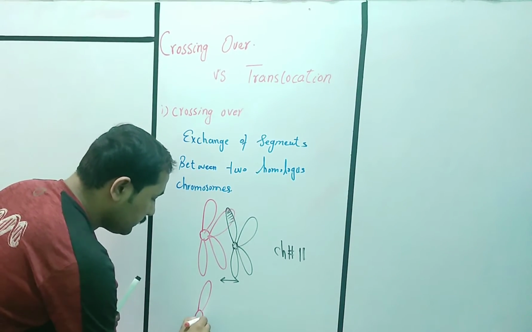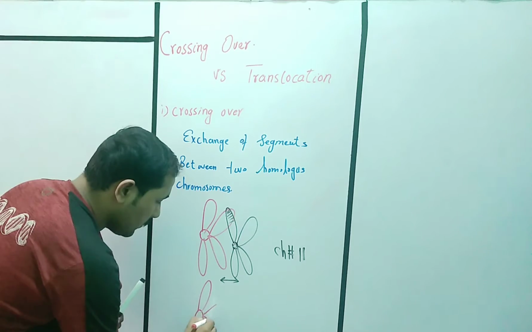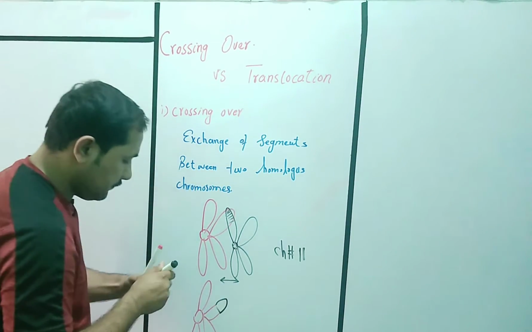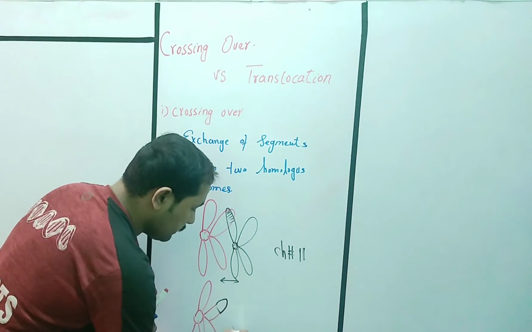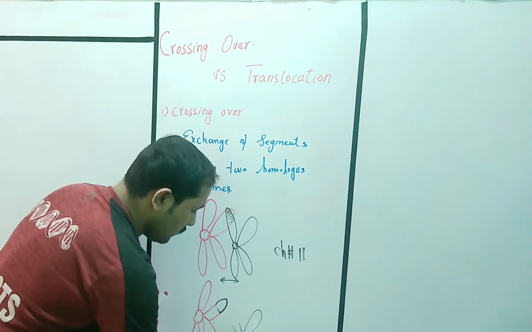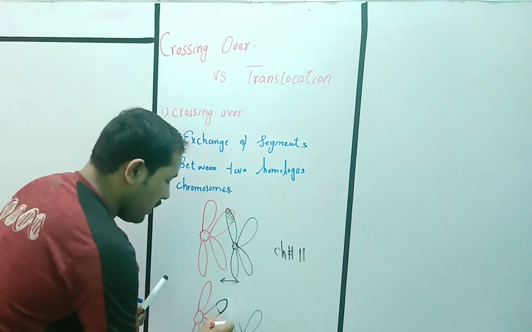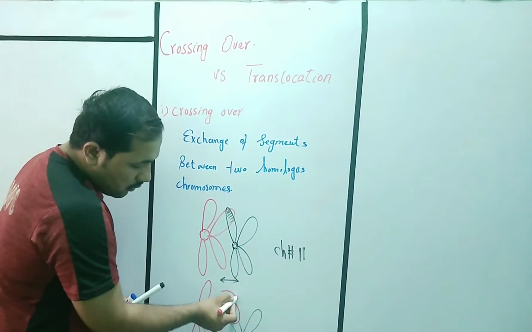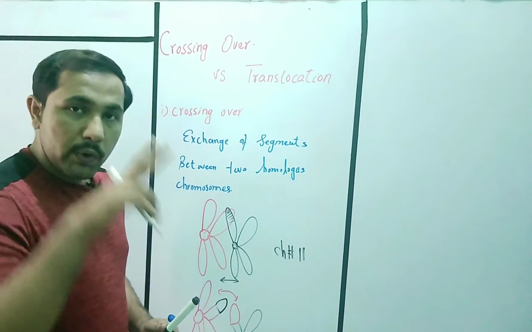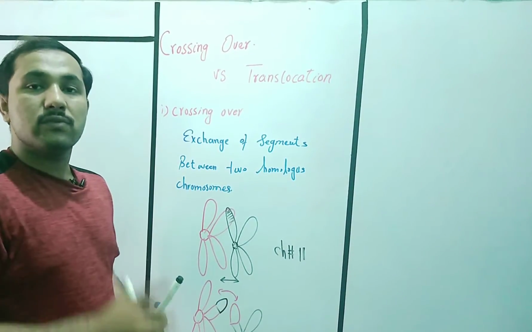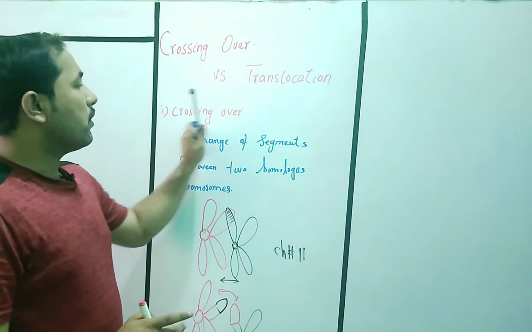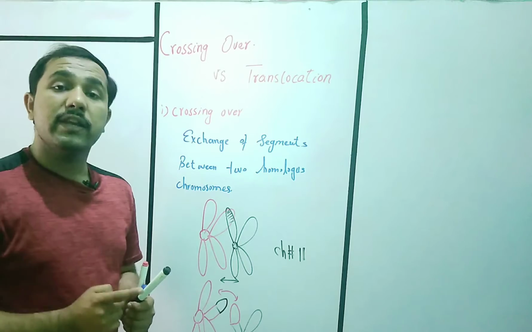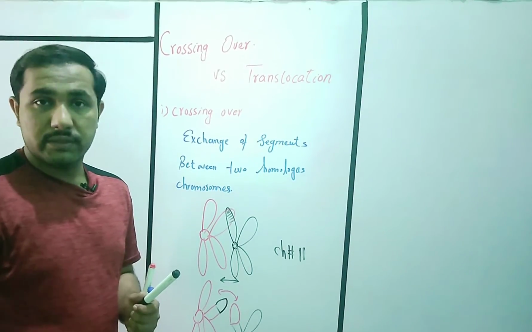This is one, and after the separation the condition is like that, and this is another, and this part is going there. So this exchange of segments between two homologous chromosomes during meiosis 1 is called crossing over, which is the source of variation, and variation is very important for the process of evolution.